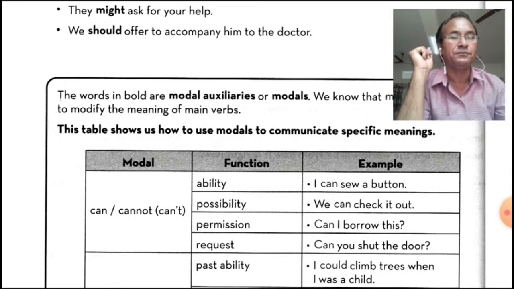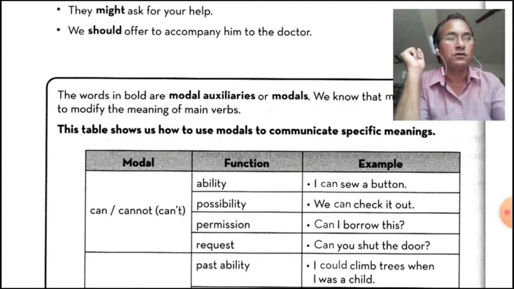So permission, can I borrow this, and request: can you shut the door? That is used for request. And past ability. Sorry, these are the uses.